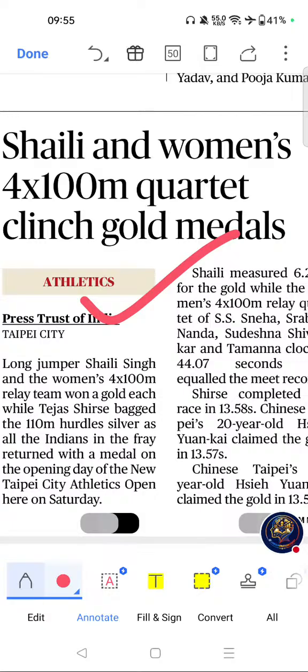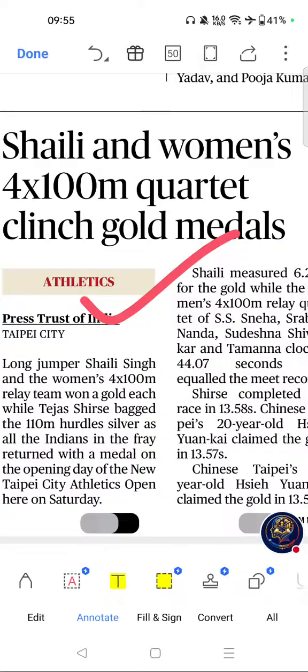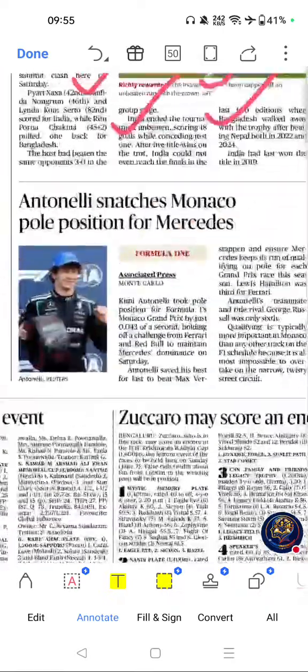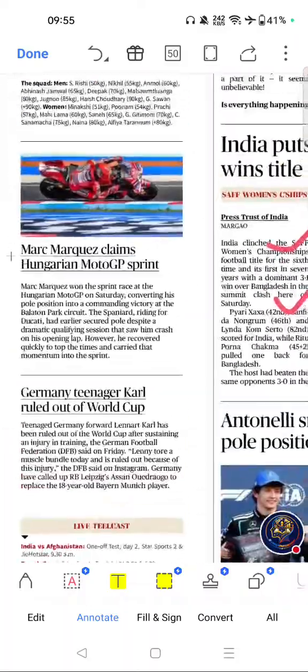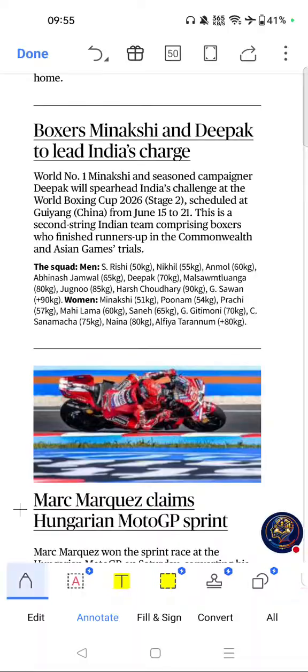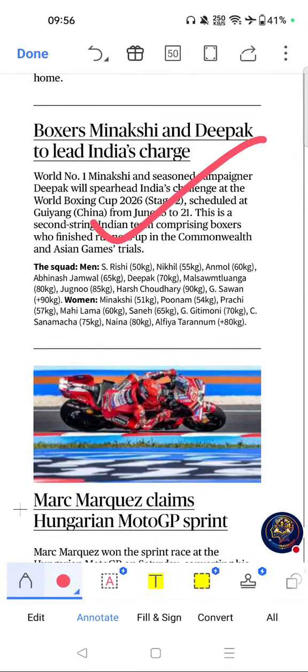Please go to this one. Next important article of this page was this one. Boxer Meenakshi and Deepak to lead India's charge. Please go to this one.